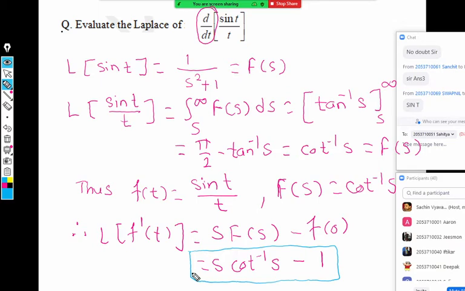I observed one student, maybe from the last batch. What did he do first? He took a derivative first, the derivative of sin t upon t by the quotient rule: denominator into derivative of numerator minus numerator into derivative of denominator, upon denominator square. And then he took a Laplace. That is also okay, but that's not a correct way actually. That becomes so complicated. So don't do that. Take Laplace of sin t, then the division by t property, and lastly the derivative property.